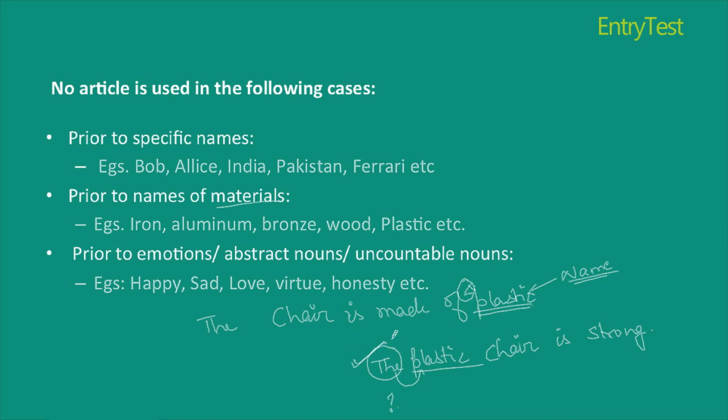The reason is that here plastic is not a name. It is the quality of the chair. It is acting as an adjective since it qualifies the chair. What sort of chair? A plastic chair. So since plastic is not a name, it is acting as an adjective. I can write the plastic chair here.